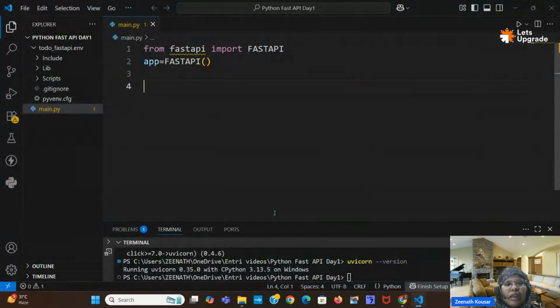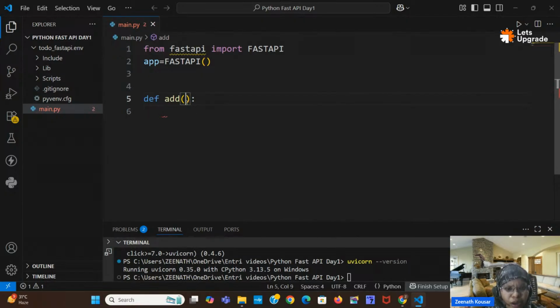After that you can create a function. I think you know how to create a function in Python, right? With the help of the def keyword we can create a function. A function is nothing but a block of code. Suppose you want to add two numbers.